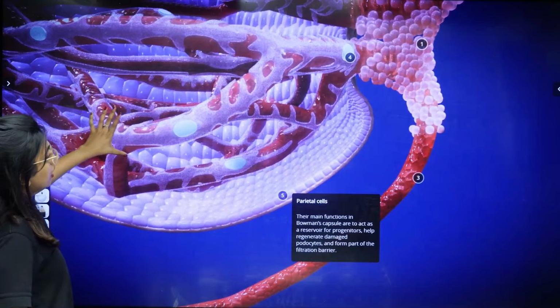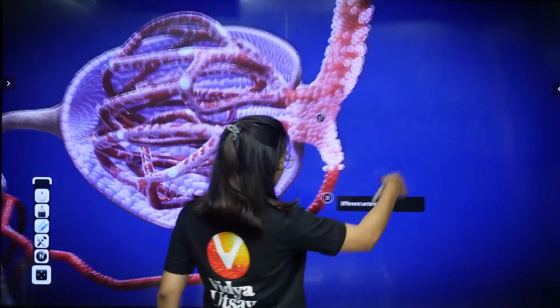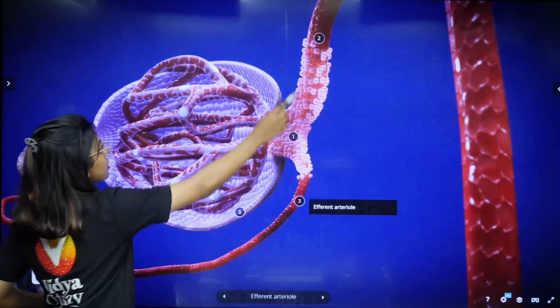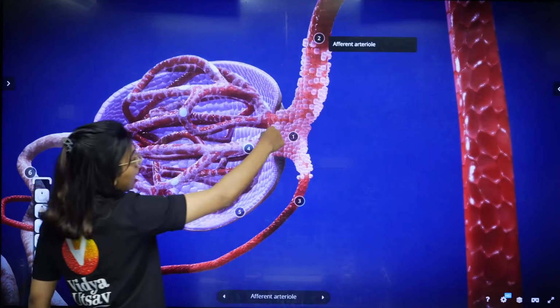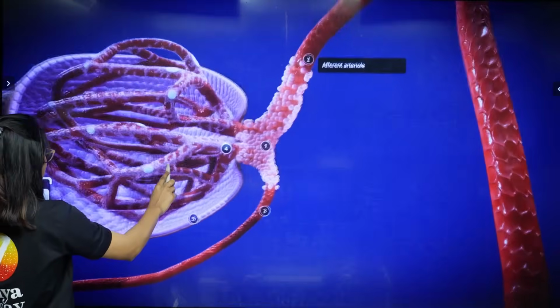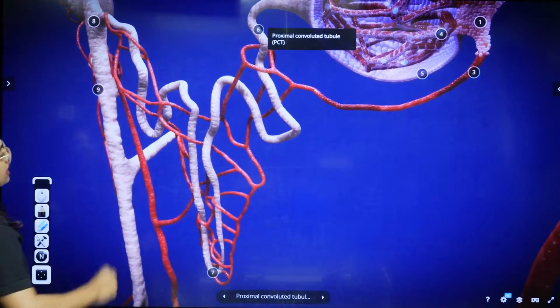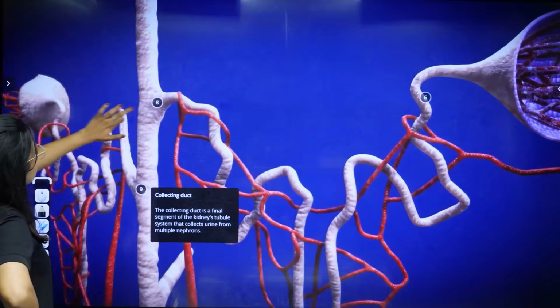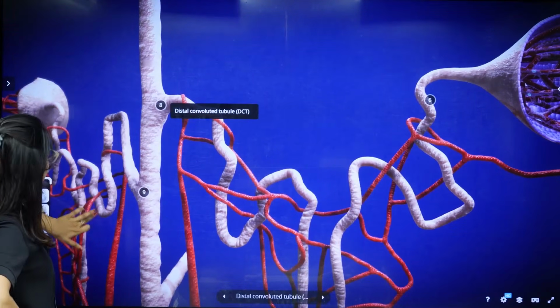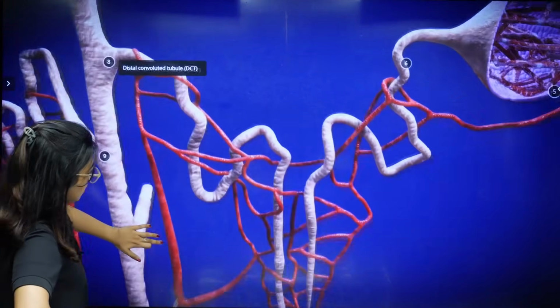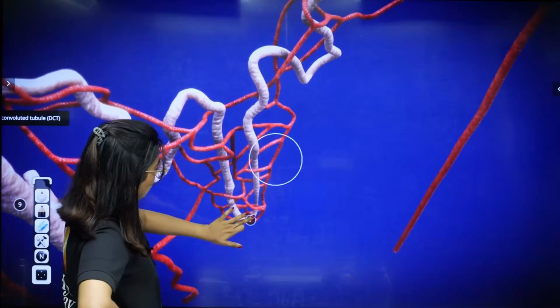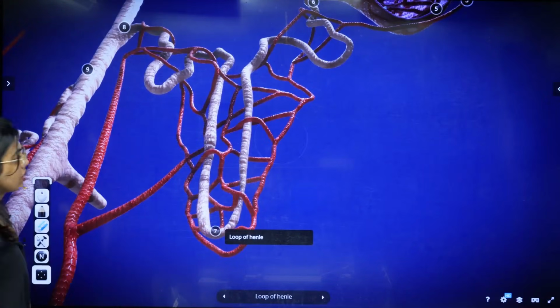But then, see here, this is your efferent arteriole. On the efferent arteriole, can you see juxtaglomerular cells, and they are present with the podocytes. Here you can see PCT, here the collecting duct, here your DCT, and here they go. Here is the loop of Henle. So this is how the whole process is happening.